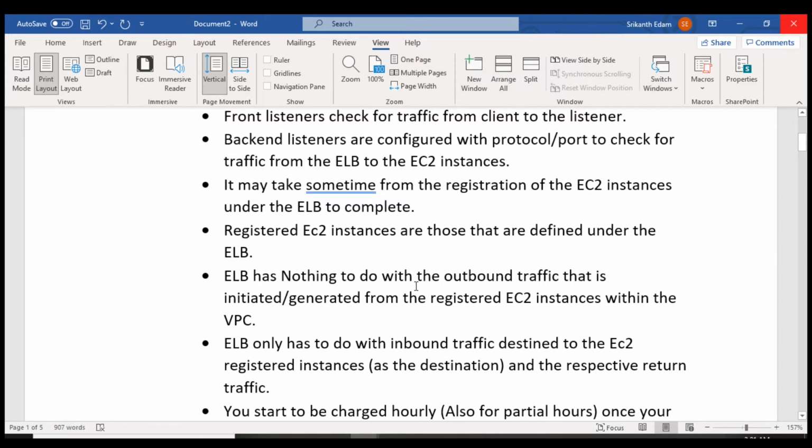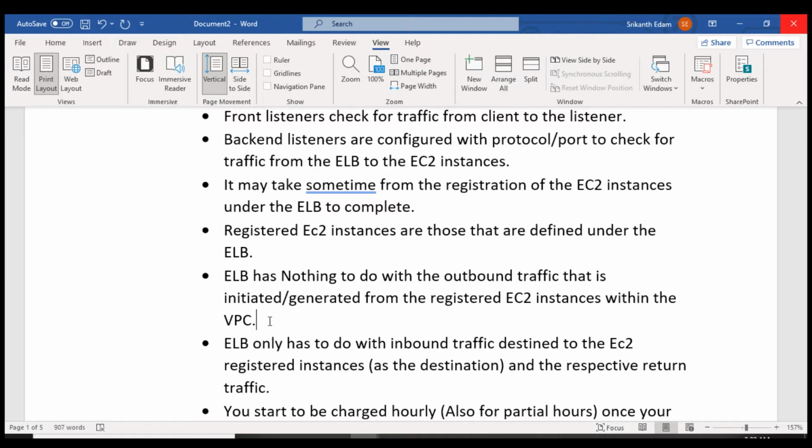ELB has nothing to do with the outbound traffic that is generated from the registered EC2 instances within the VPC. The elastic load balancer only has to manage the incoming traffic and share the load. That's it. It has nothing to do with the outgoing traffic.